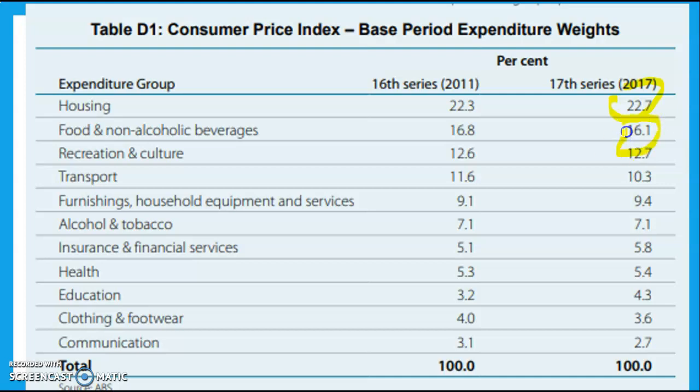Food, we spend around 16% of our expenditure on food and non-alcoholic beverages. The average family spends around 7% on alcohol and tobacco and 2.7% on communication. So when we're calculating the CPI and working out whether inflation has increased, if housing increases in price, it has a bigger impact than increases in communication would have on the CPI. The bigger the weighting, the bigger impact it has on inflation.